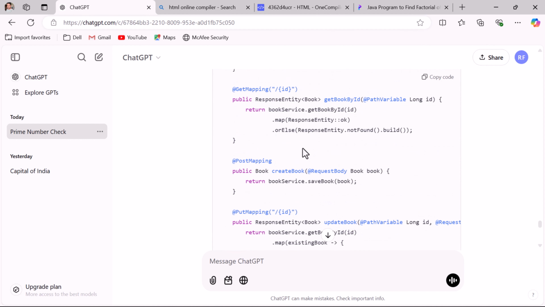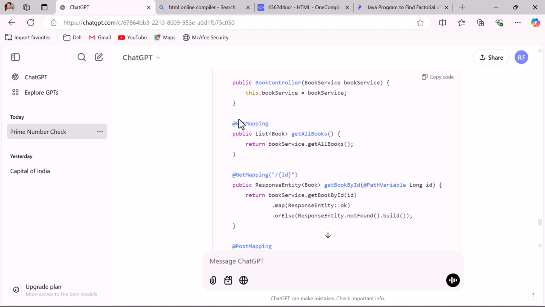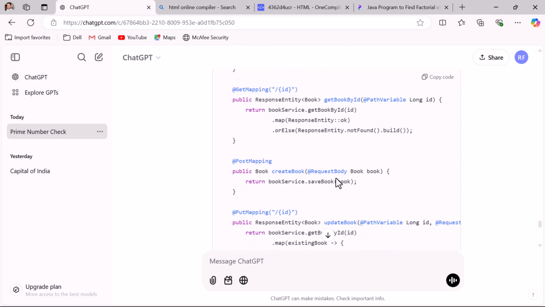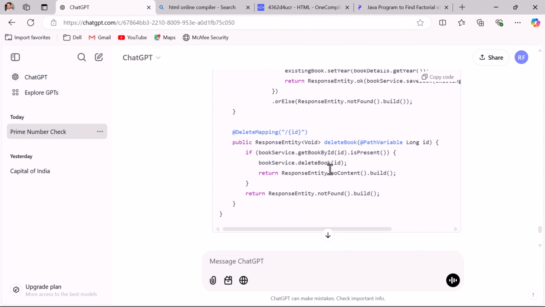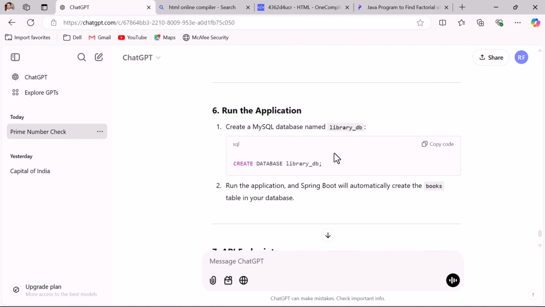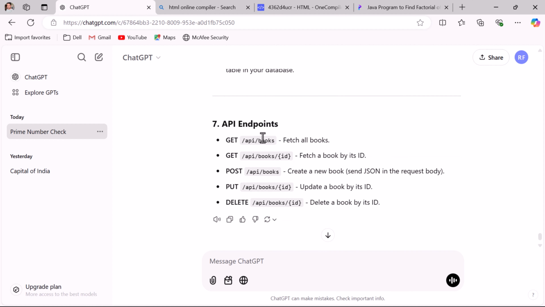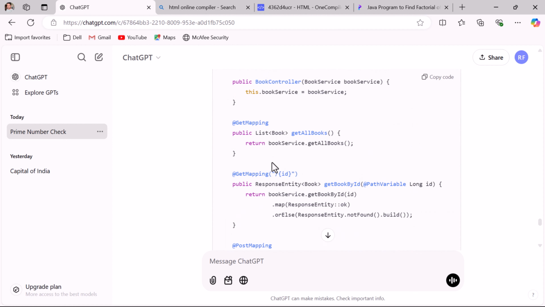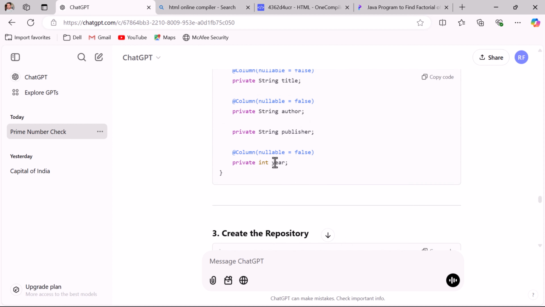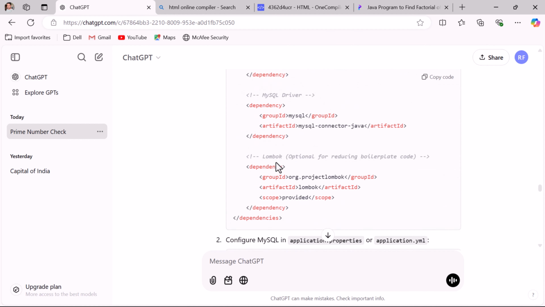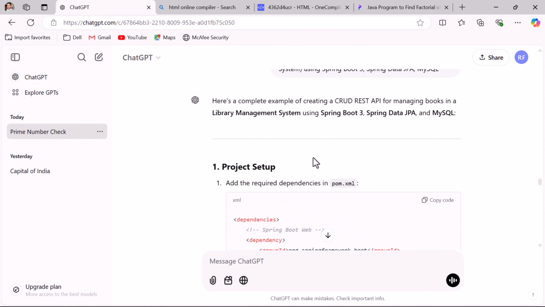Okay, and here within a controller you can see the CRUD REST APIs for book resource. Get all books, get book by ID, create book, update book, delete book. Okay, next create the database and test the book related endpoints. So basically ChatGPT provided all the details step by step. You just follow these steps to build the CRUD REST APIs for book entity.